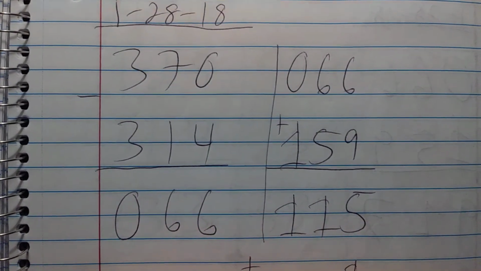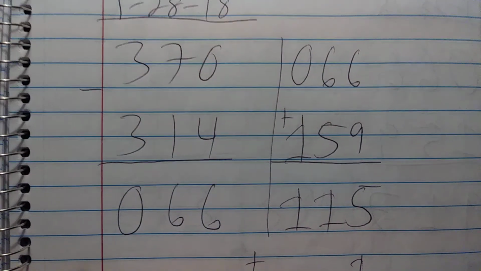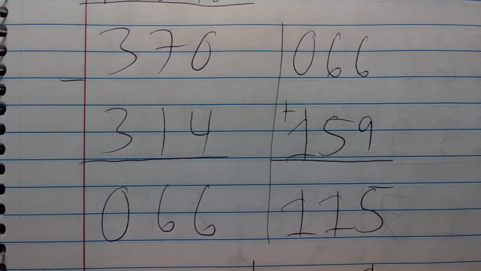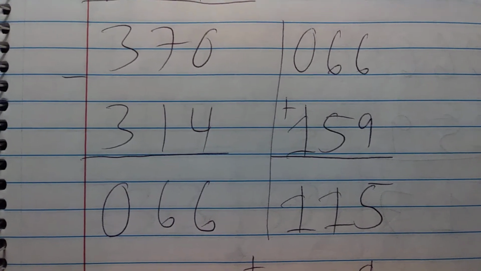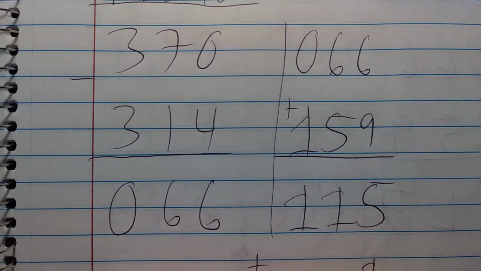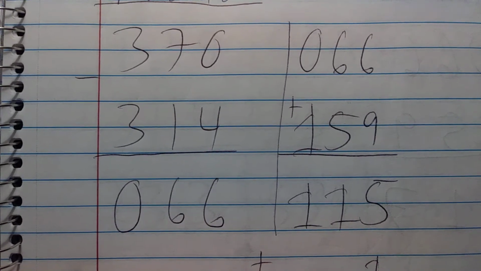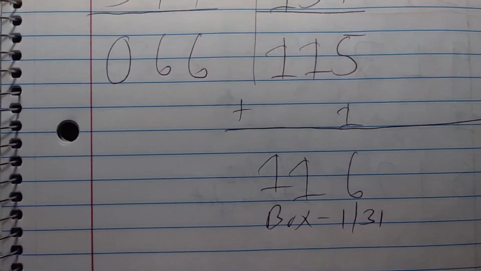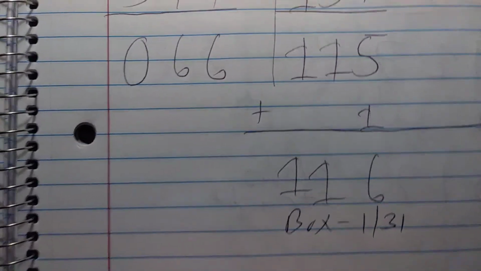On January 28th, 370 hit. You're going to subtract off 314, so 3 minus 3 is 0. 7 minus 1 is 6, and then 10 minus 4 is 6. And then 0, 6, 6 plus 159, so 0 plus 1 is 1. 6 plus 5 is 11, keep the 1, and then 6 plus 9 is 15, keep the 5. You're going to bring down the 11 there, and then 5 plus 1 is 6, so 116, and that was a box hit on January 31st.